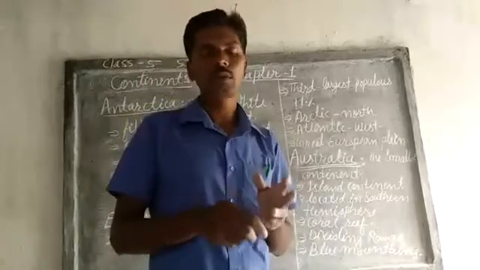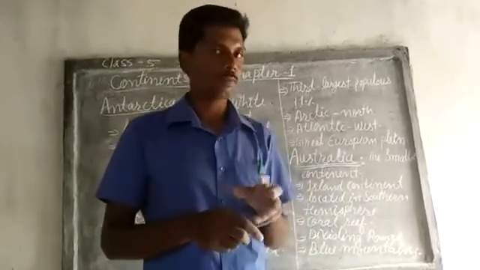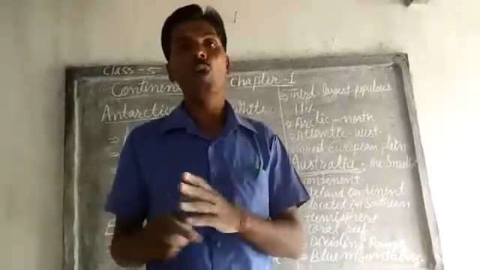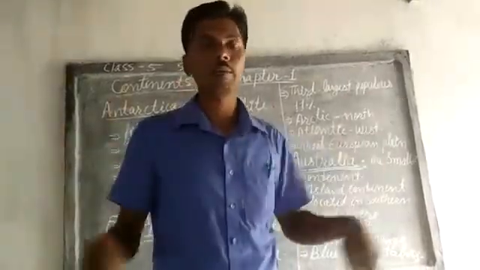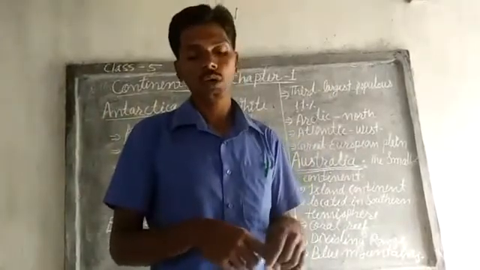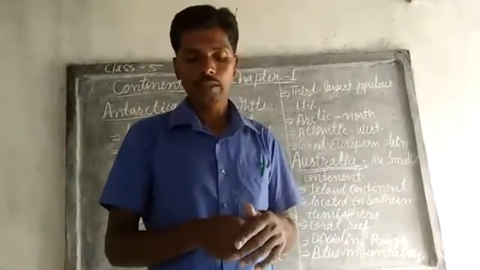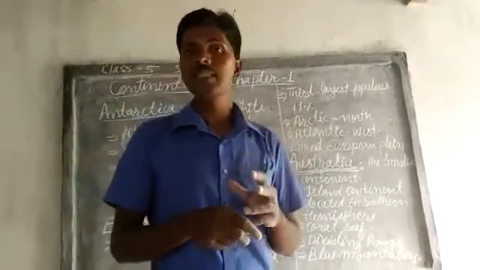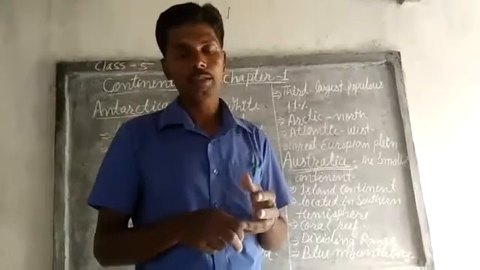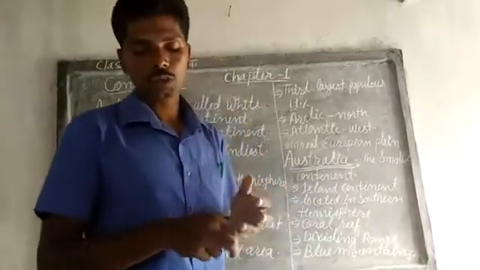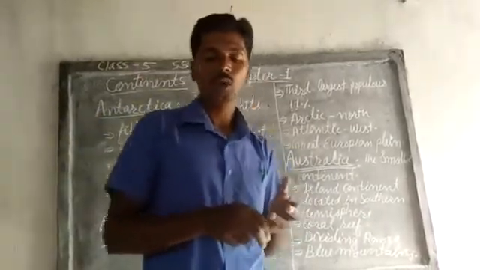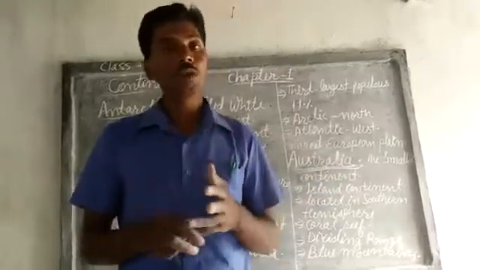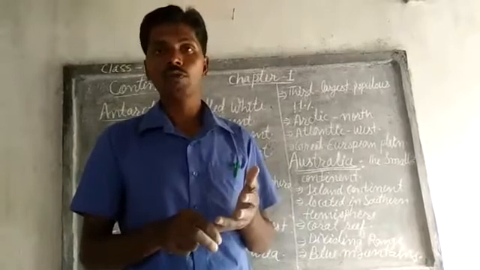Here, one new word we find is reef. What is a reef? A reef means a long line of rocks surrounded by water. And here it is a coral reef. Coral means the bones of sea animals. So there is one reef which is full of corals, meaning bones of animals.